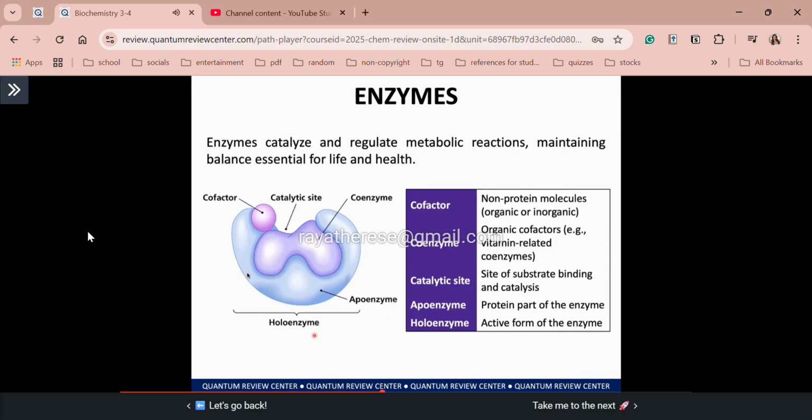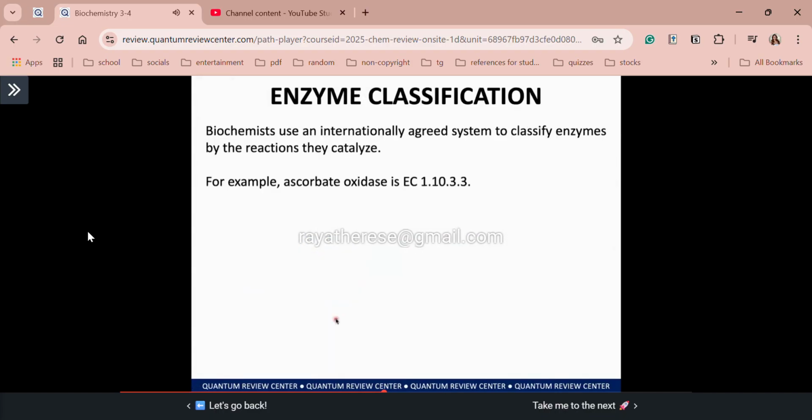Kaya nga diba, holoenzyme, which is the active form of the enzyme. Class, clear ba with the components of your enzymes? All right, so now we will proceed with enzyme classification. Of course, class, very diverse kasi ang enzymes. That's why we have a very, very long list of enzymes. So of course, biochemists, they agreed to have a system in classifying and identifying enzymes by the reactions they catalyze.